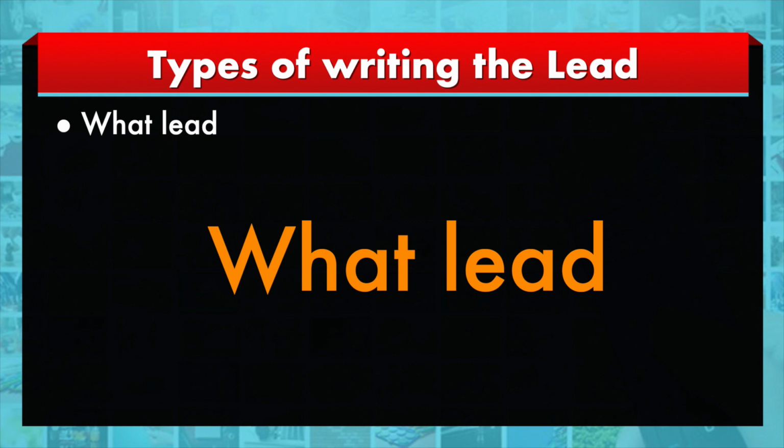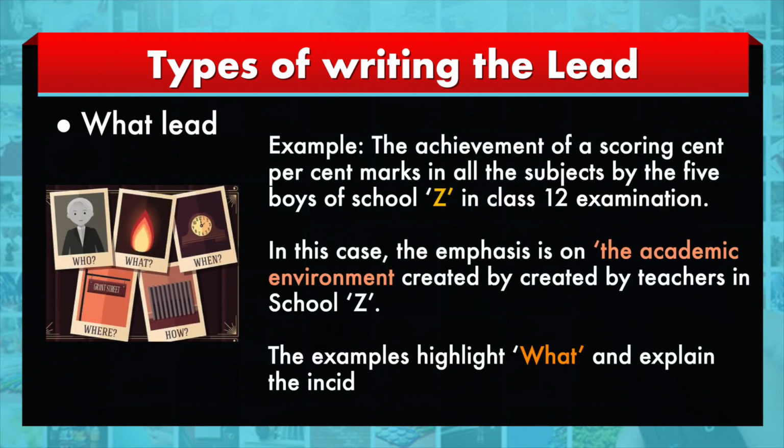What has happened? People want to know the incident. For example, if a school is achieving 100% results over a period of time, the environment created by a team of teachers in that school makes the news. So the emphasis will be on the event: the environment the teachers have created, because of which the students' performance is consistent, and every student is getting 100 out of 100 in so many subjects. That is the meaning of the what lead.